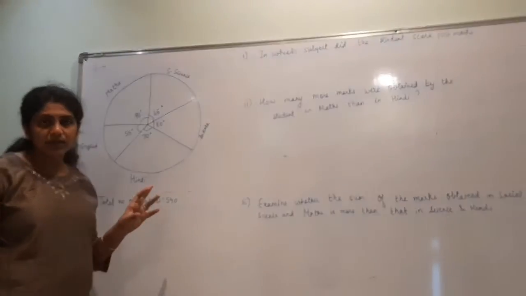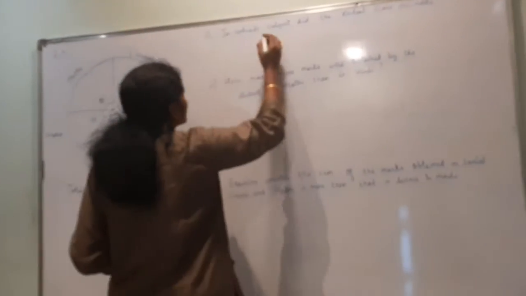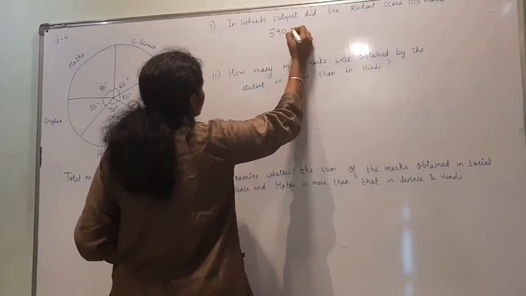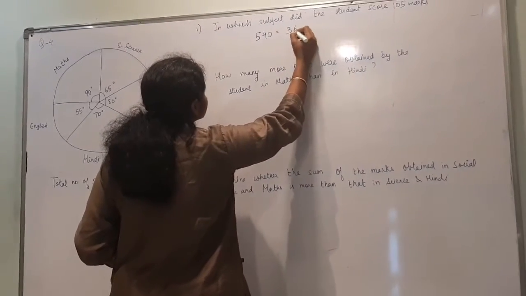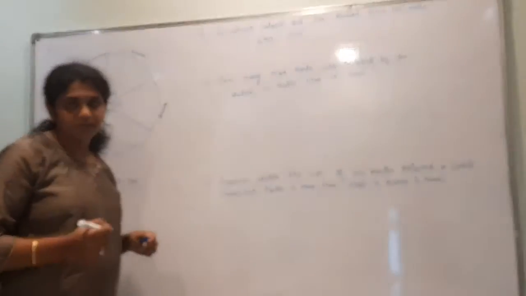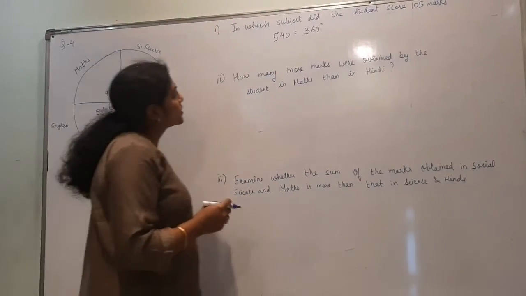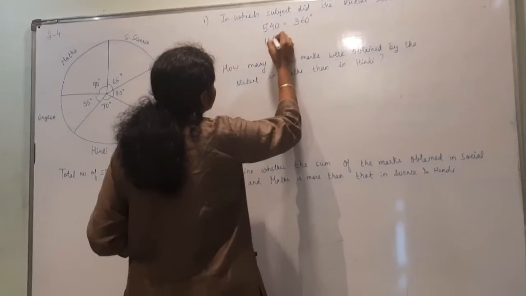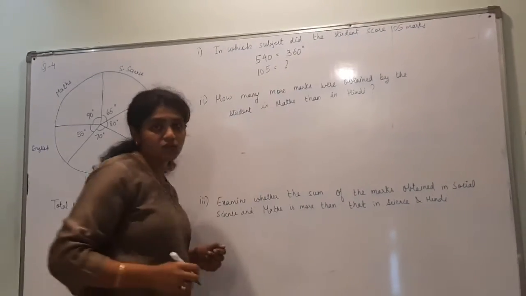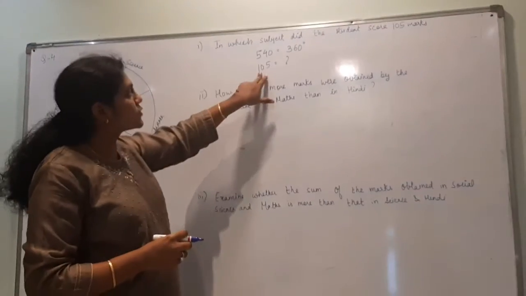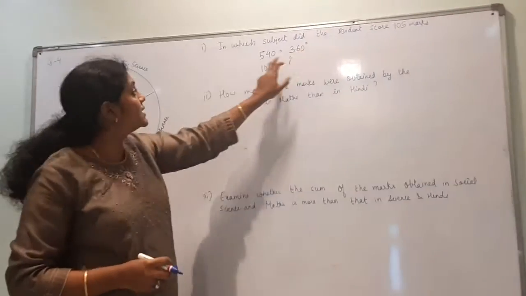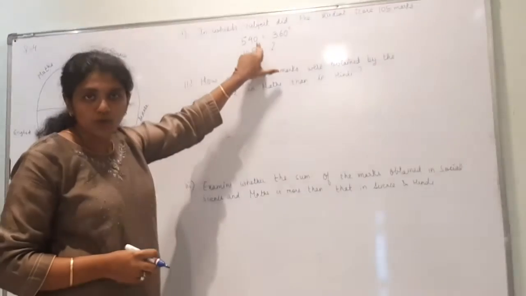So hint is given, if you see in your textbook, that for 540 students total you are taking as 360, right? So you have to find for 105. So how much angle is it? So what you will do, 105 into 360 divided by 540.